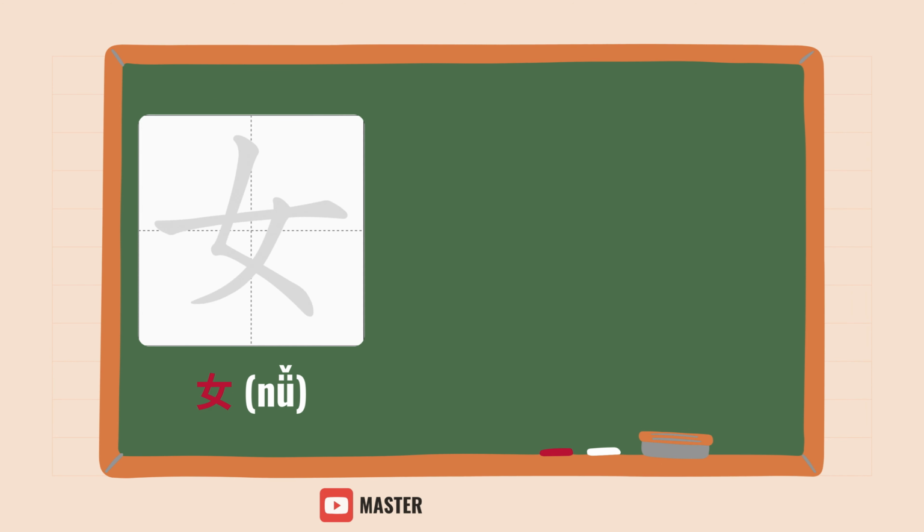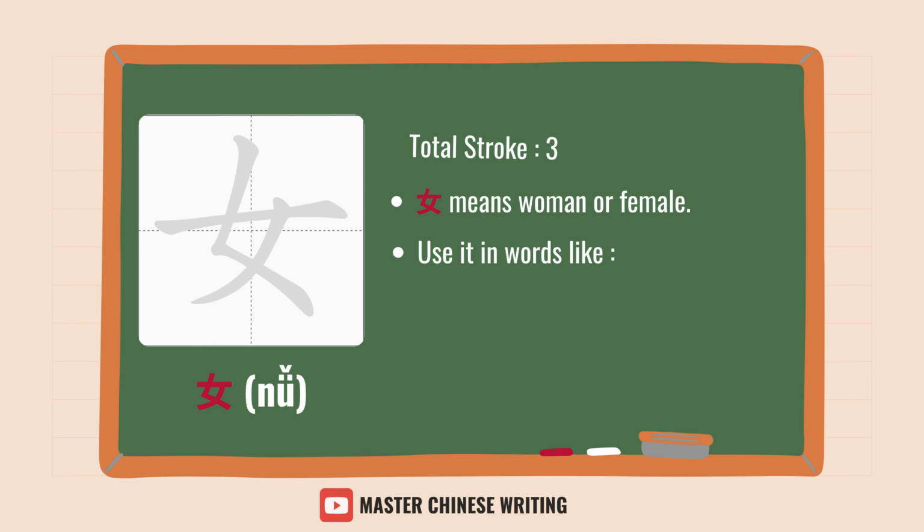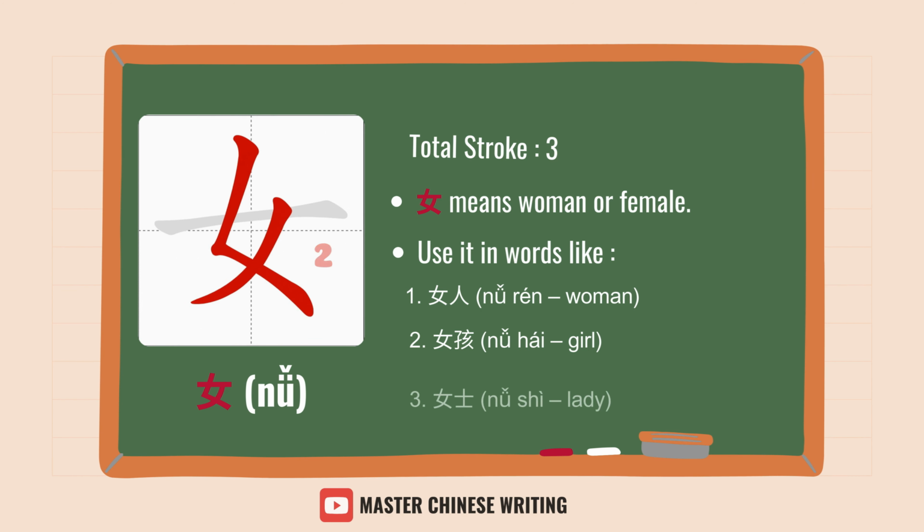女: 折撇横, three elegant strokes. 女 means woman or female. Use it in words like 女人, woman; 女孩, girl; 女士, lady.